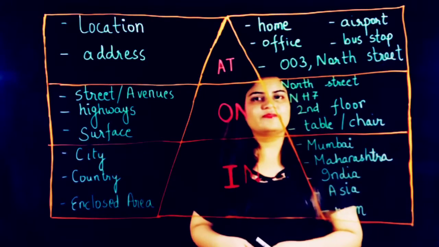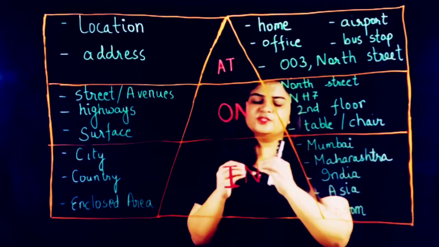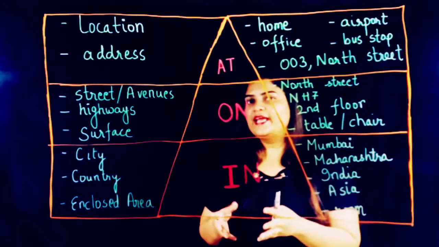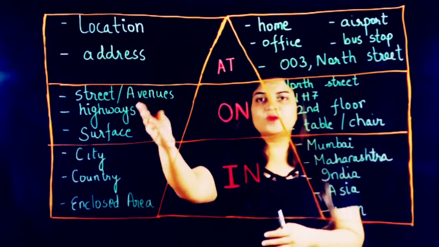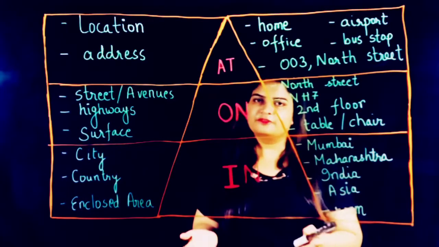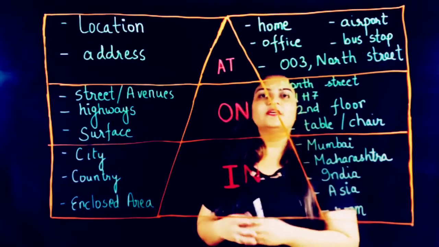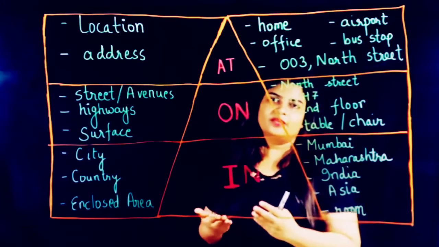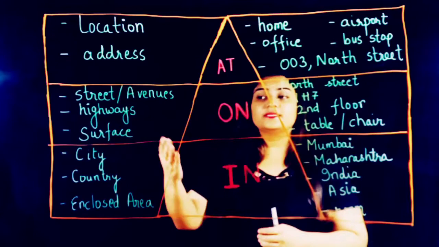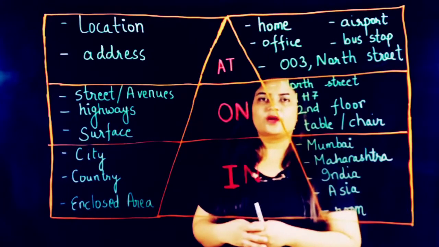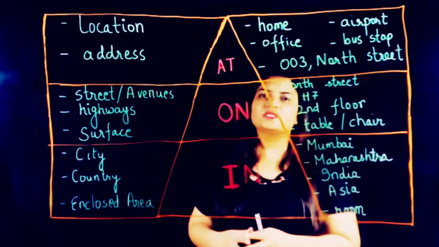So on will have medium area, that means longer than at but smaller than in. So we take places like streets or avenues, highways or any surface. And if we talk about in, then in takes the larger area of everything like city, country, continent, etc., or any enclosed area.